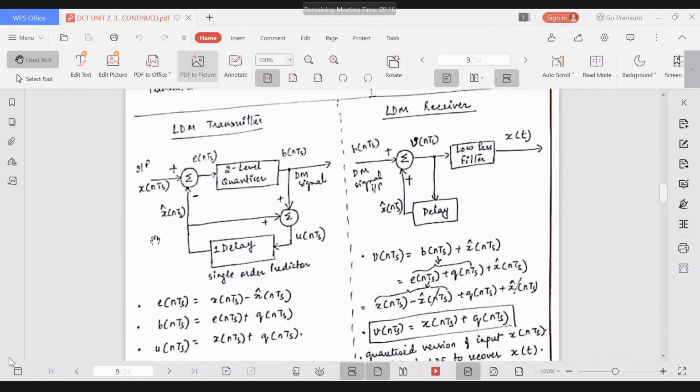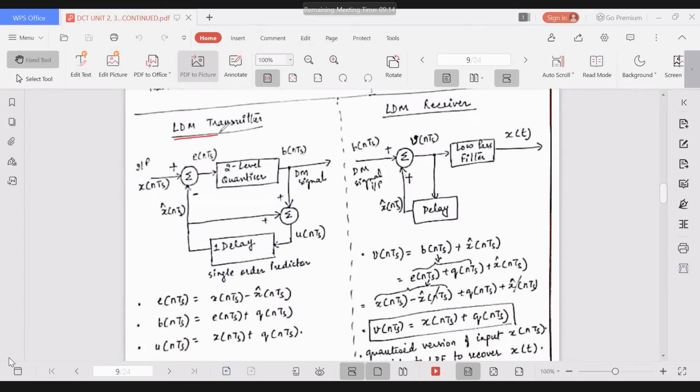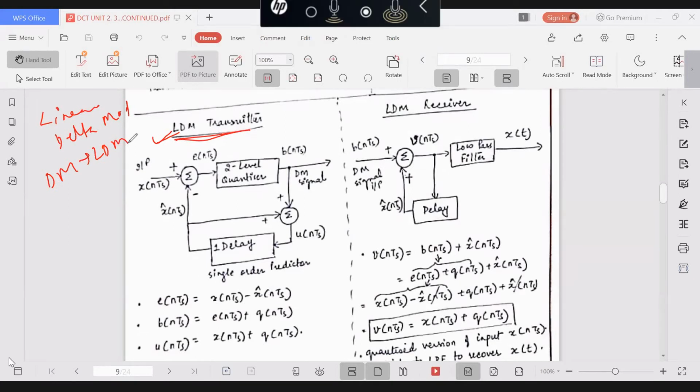Yes. So here you can see this is a diagram of the transmitter of your delta modulation. Delta modulation is also called linear delta modulation. So DM that we write is also called LDM. Why is it called linear delta modulation? Because the step size S remains constant in the case of linear delta modulation. Now you see here, this is the transmitter of linear delta modulation, or delta modulation. This is how practically that process is taking place.